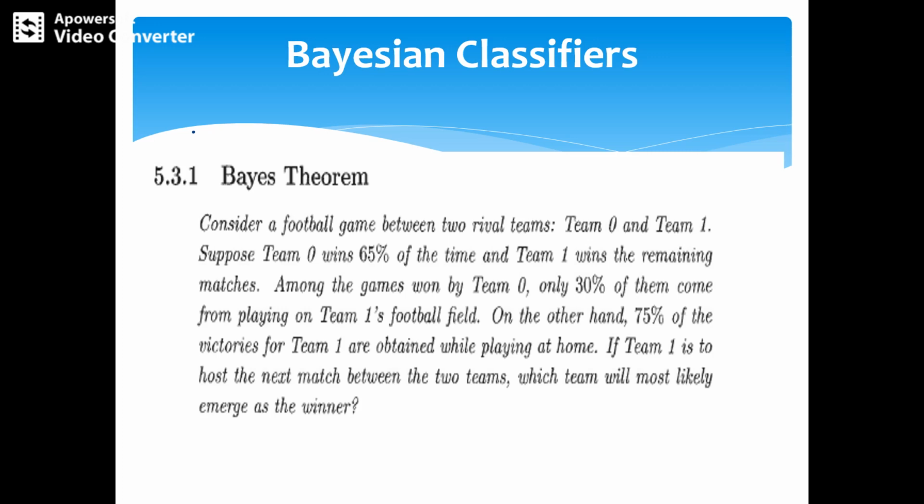Suppose that team 0 wins 65% of the time and team 1 wins the remaining matches, 35%. Among the games won by team 0, only 30% of them were played on team 1's football field. On the other hand, the remaining 75% of the victories of team 1 were obtained while playing at home. So if team 1 is the host of the next match between the two teams, which team will most likely emerge as the winner? So we have to calculate this as a probability in Bayes.